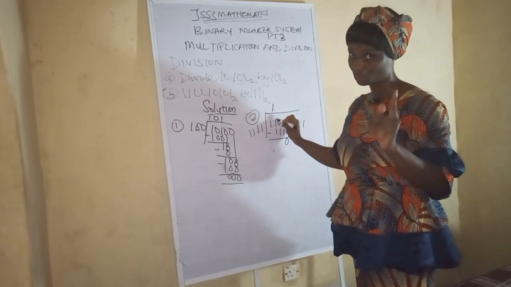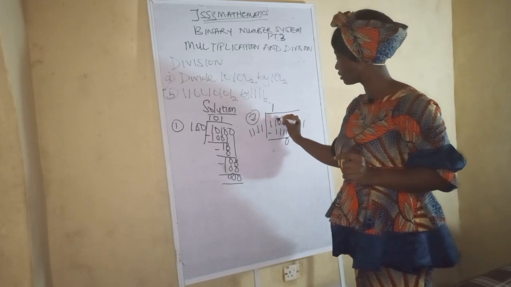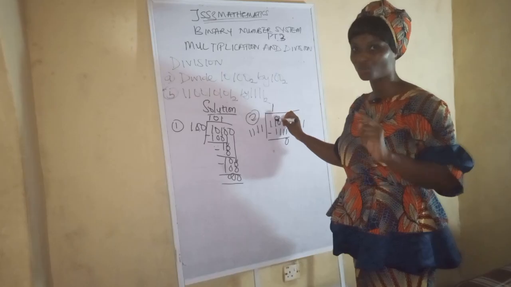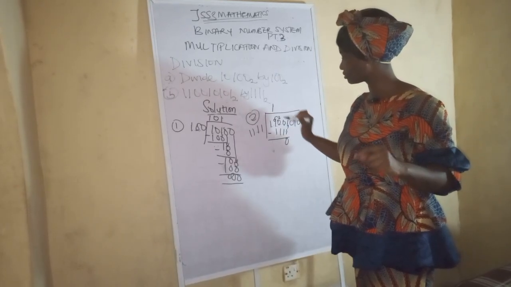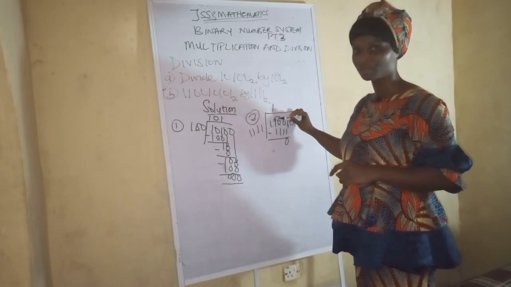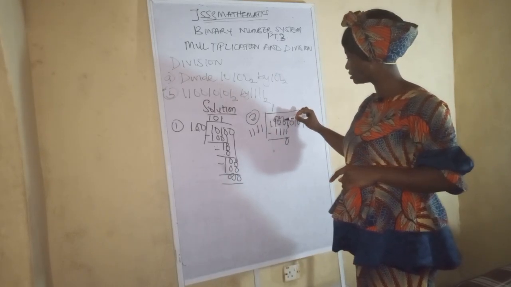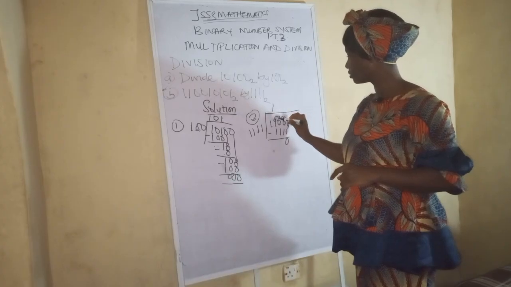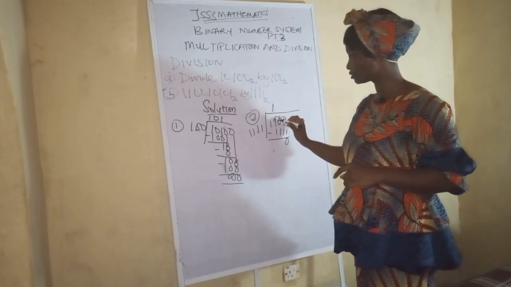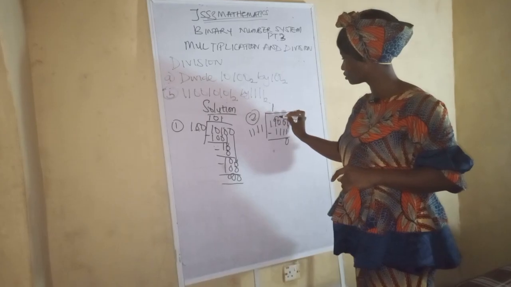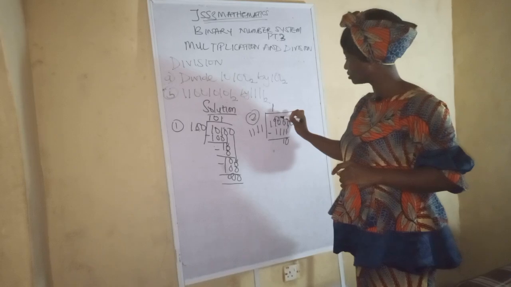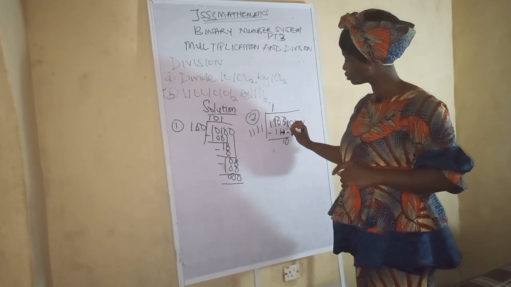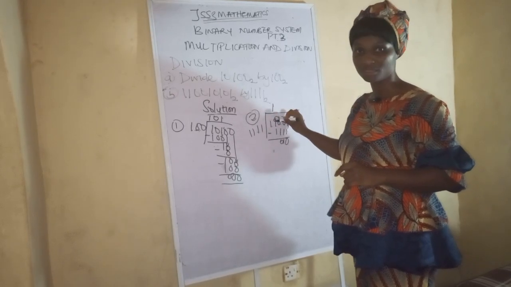I told you that it's in base 2. Do you get it now? This is in base 2. So now we borrow 2 from here and move it to this place. When you borrow 2 from here, because this is 1, you remove 1 from this one. 1 minus 1 is 0, so this one turns to 0. Do you understand? This is not where we want to use it, we need it here. So you bring this 2 here. When you move this 2 that you borrowed to this place, this one turns to 1. You get it now. So 2 minus 1 is 1. Have you seen it now? This is 1 remaining now, okay? 1 minus 1 is 0. I told you this one remains 0, okay?